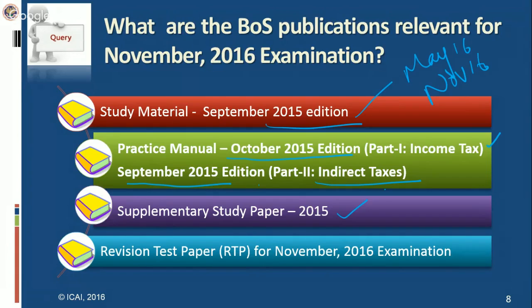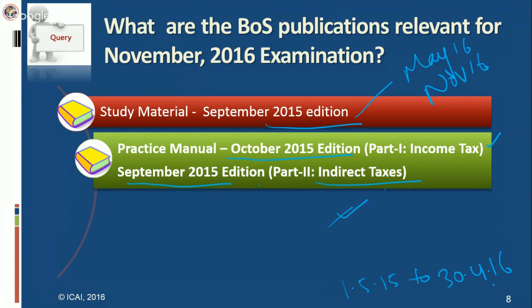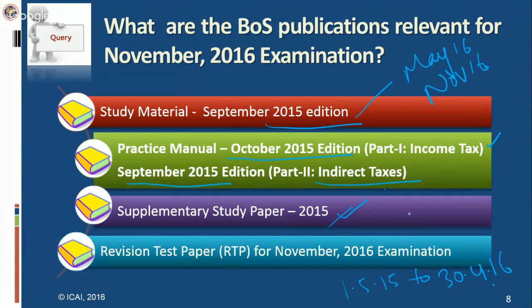In the RTP, we cover the notifications which have not been covered in the supplementary study paper. Here, notifications and circulars issued from 1/5/2015 to 30th April 2016 are covered, since in the supplementary study paper we covered up to 30th April 2015 only. So the notifications issued thereafter are covered in this RTP, which is separate for the May 16 and November 16 examinations, while the other publications are the same for both.